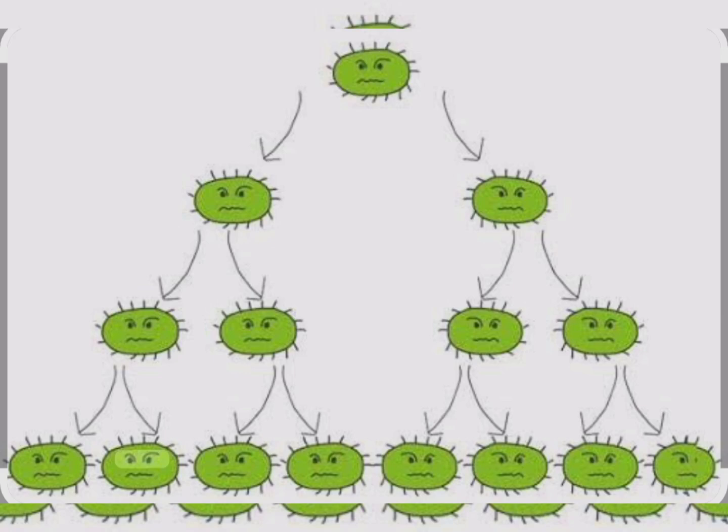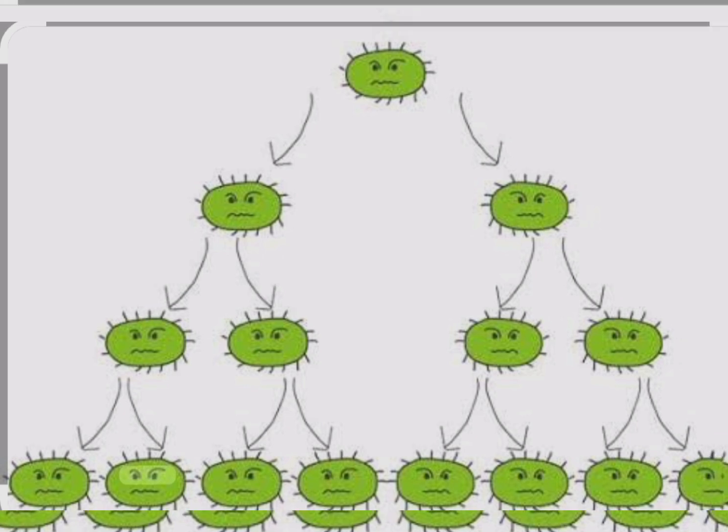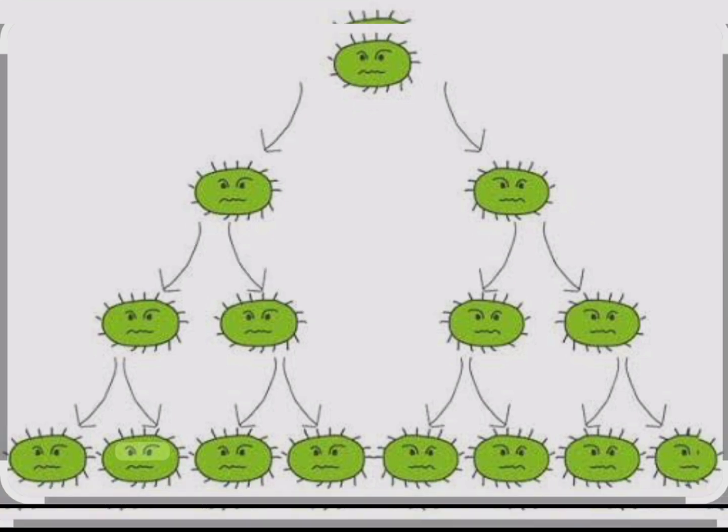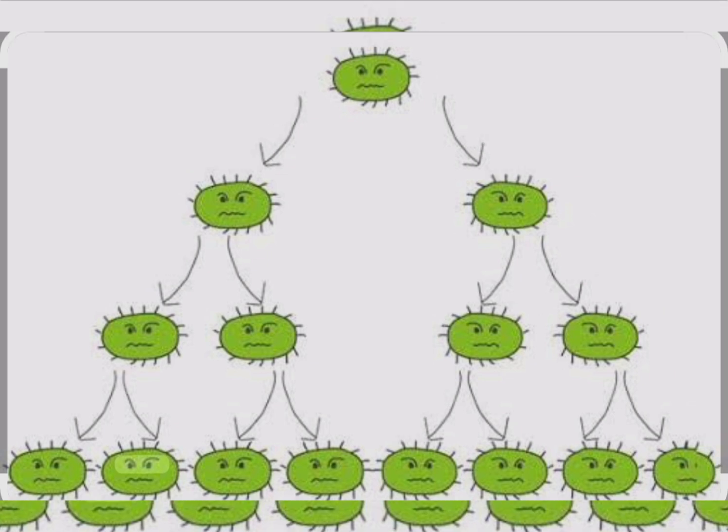Today we are going to discuss the process of asexual reproduction. Like multicellular organisms, unicellular organisms also perform the process of reproduction to continue their generation. But unicellular organisms perform asexual reproduction, which involves only one organism, which divides itself to form a new organism. Here we have different types of asexual reproduction.